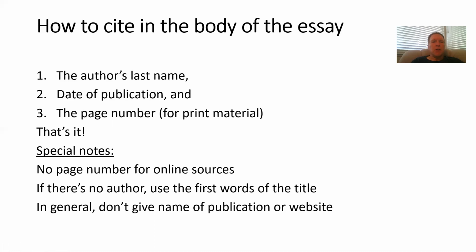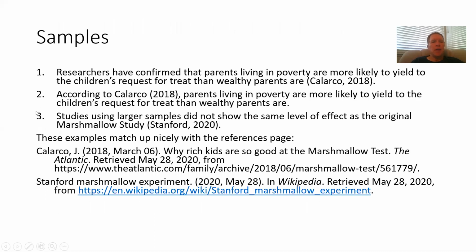Let's look at some samples, okay? So here's number one. Researchers have confirmed that parents living in poverty are more likely to yield to the children's request for a treat than wealthy parents are. Calarco, 2018. That's it. Now notice Calarco is going to link directly to Calarco right there in my references page. So this is a little piece of my references page here. This is Calarco right there. Perfect. Gives me the author and the date.